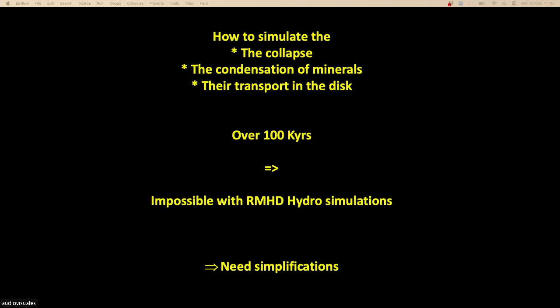Okay, so now our problem is we would like to simulate in a computer code the formation of the first mineral of the solar system in the context of a protoplanetary disk that is forming. And you see that the system is not isolated. In most work on protoplanetary disks, including my work and the works of many colleagues, we like to take a protoplanetary disk that is isolated from the universe and that evolves by itself.